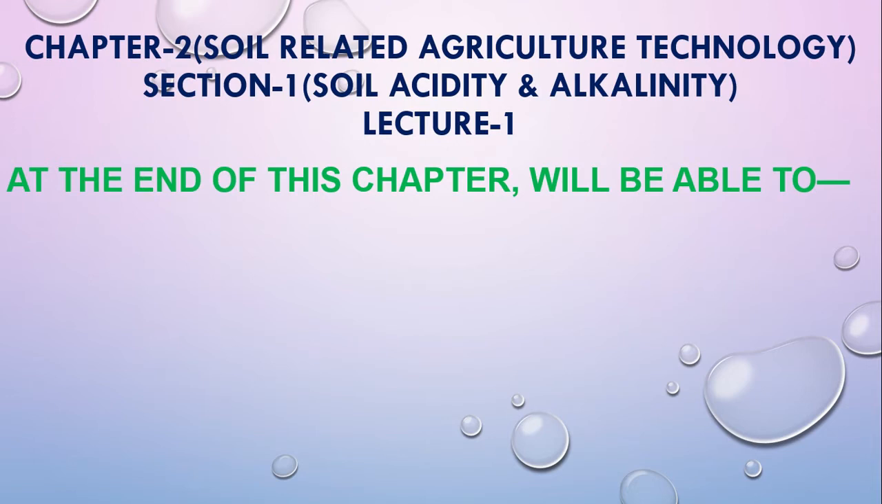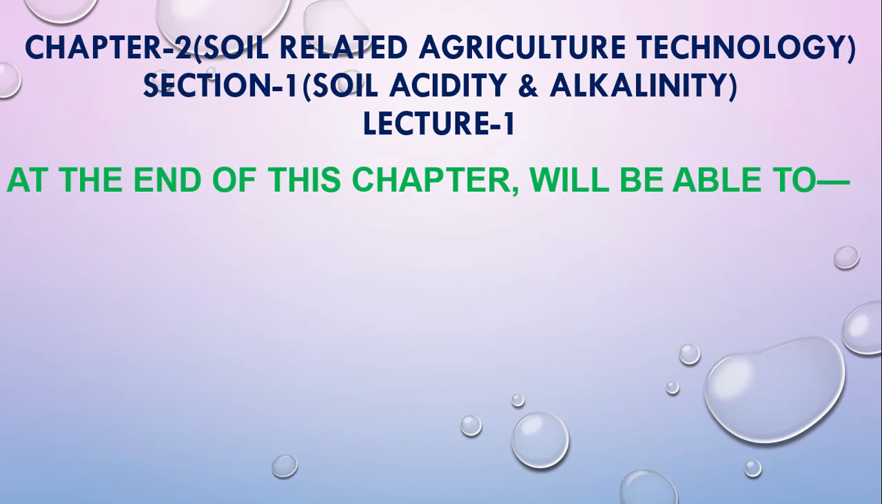Chapter 2, Section 1. The chapter name is Soil Related Agriculture Technology, and this section name is Soil Acidity and Alkalinity. This is a little bit tough for you because you will get the maximum number of scientific terms in this section, and this is the first lecture of this section.